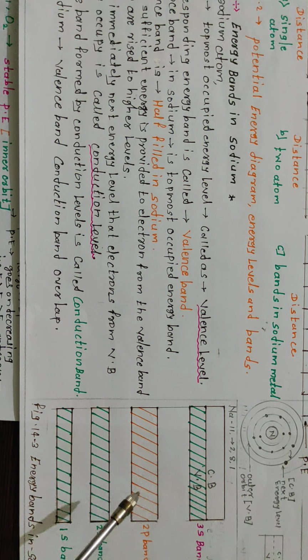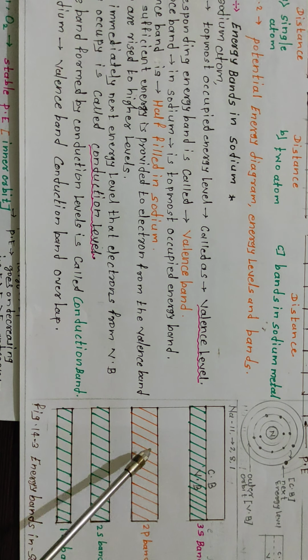That means firstly the electron is in the valence band, and when some energy is provided to it, it rises to a higher level immediately. The next energy level that an electron from the valence band can occupy is called the conduction band.